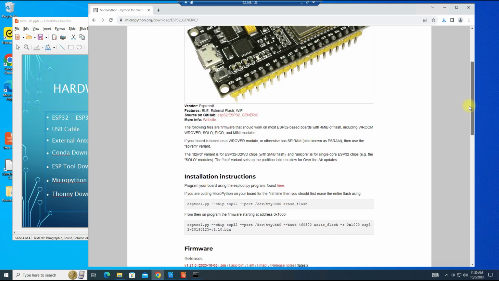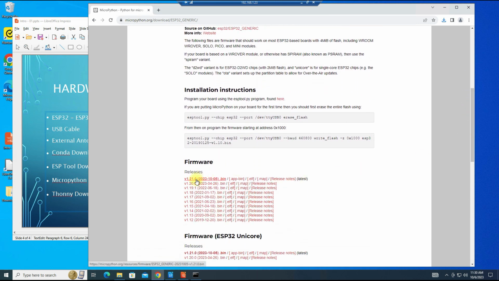And we are going to download the latest version, 1.21, which has just come out. It looks like it's just been released in the past couple days, or actually yesterday. And let's go ahead and download that bin file.